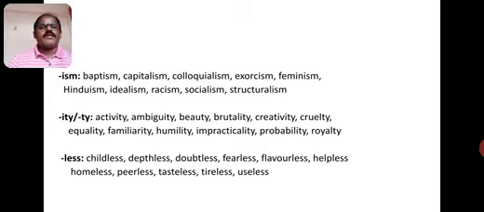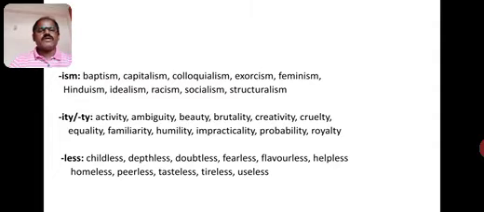Next, femin. Femin is the root word. Ism is the suffix. When we add this suffix and root word together, it has become feminism. We got the new word feminism. Hindu is the root word. Ism is the suffix. When we add Hindu plus ism together, we got the new word Hinduism. Ideal is the root word. When we add the suffix ism to the ideal root word, we got idealism. Race is the root word. Ism is the suffix. When we add these two together, it has become racism.